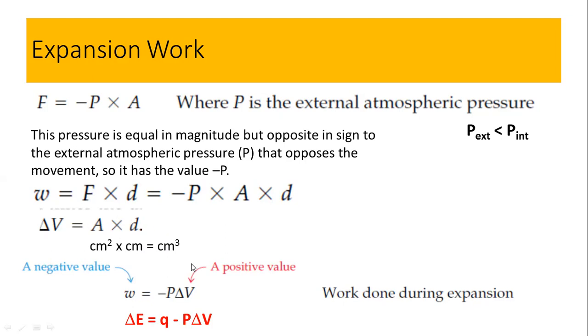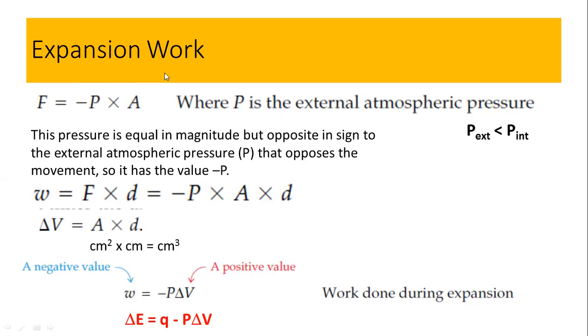So what would be the final form of the work? Work will be equal to minus P multiplied by delta V. And this is represented by the delta, because there should be a change in the volume. Maybe there is a decrease in volume or an increase in volume. There are two conditions. So that's why the volume is given with the change, and this change is represented by the symbol delta over here. And again, this is the capital delta. If there is a big change, we represent it by this symbol, that is called the delta.